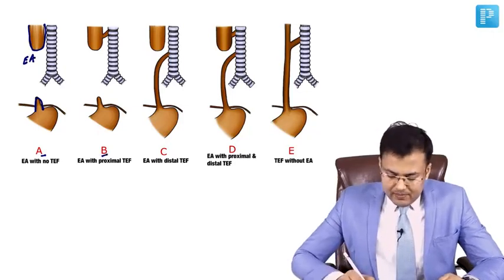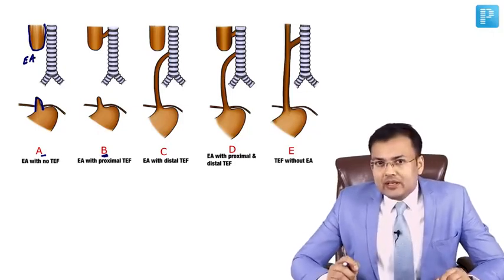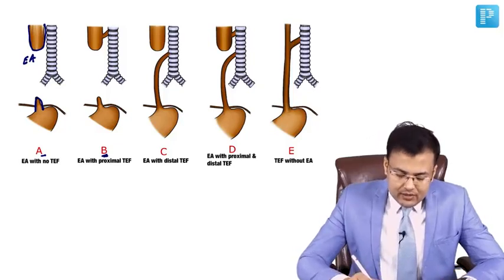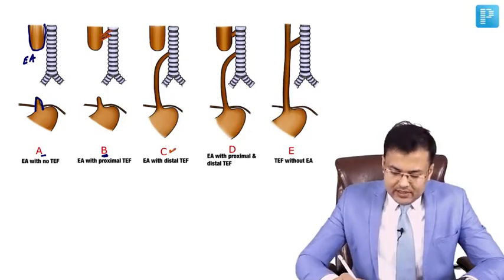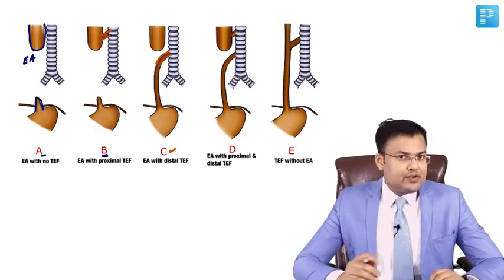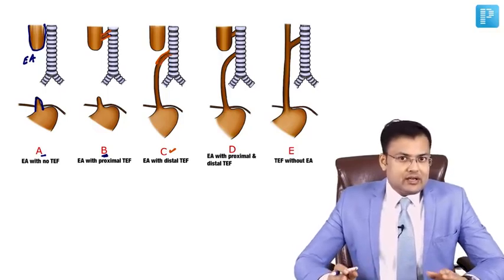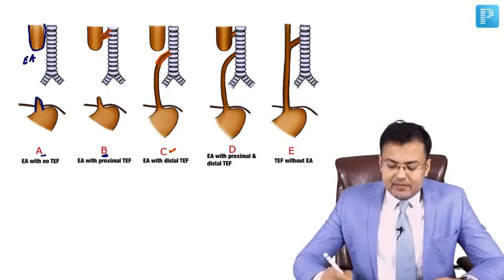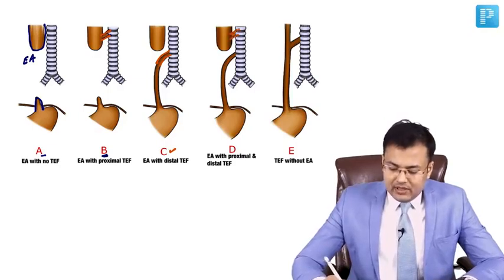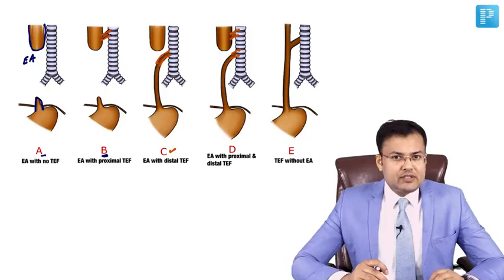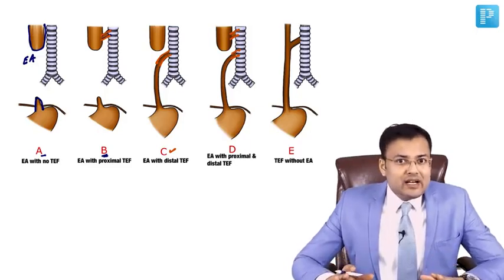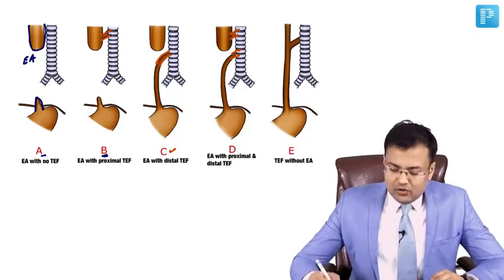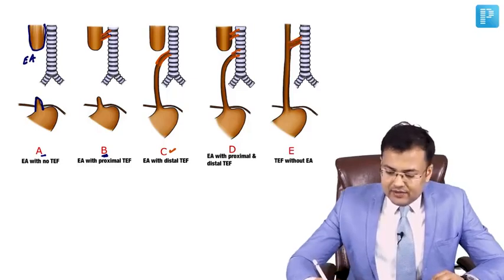If you see type B, in type B there is esophageal atresia with proximal fistula. Here you can see there is proximal fistula. And in type C there is distal fistula, esophageal atresia with distal tracheoesophageal fistula. In type D there is both proximal as well as distal tracheoesophageal fistula, and in type E there is no atresia, there is only fistula.